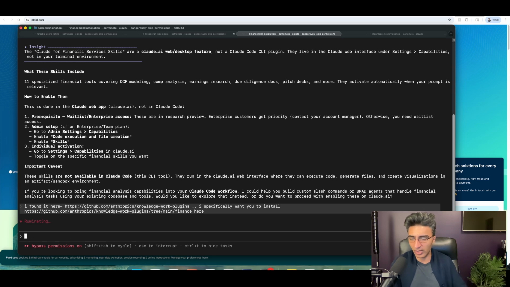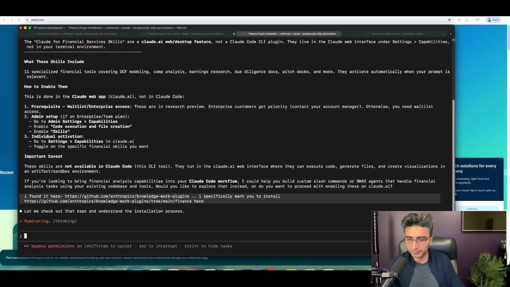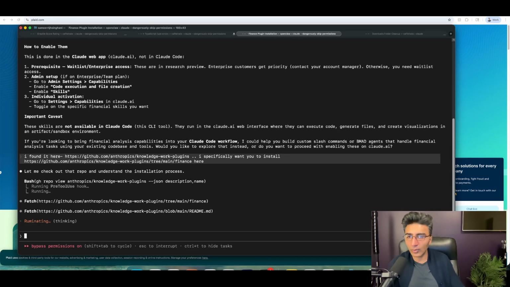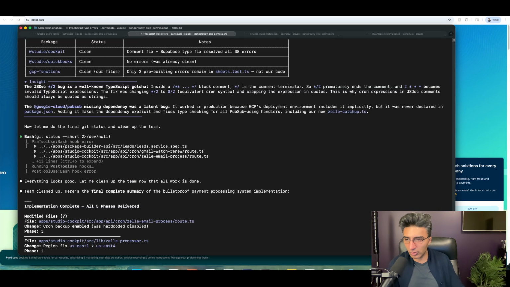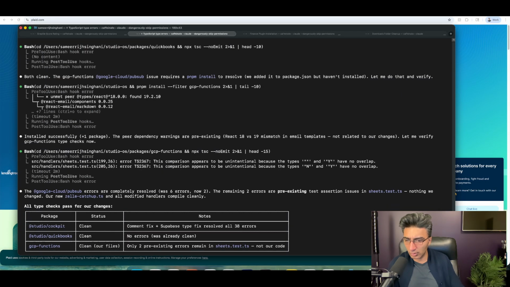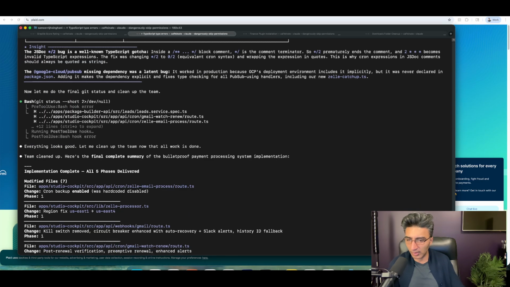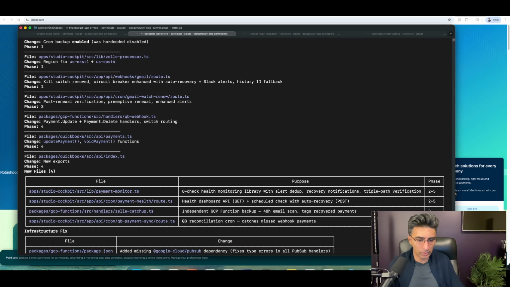All right, so I'm going to have Claude go off and create or install this finance plugin. Let's go check on our other agents here. Let's see. What's also pretty cool is that Claude will tell you what the inside is. You can have it explain it to you in a simple way, because I'm not a developer. I'm just more of a nerd, but I don't understand all this technology stuff.